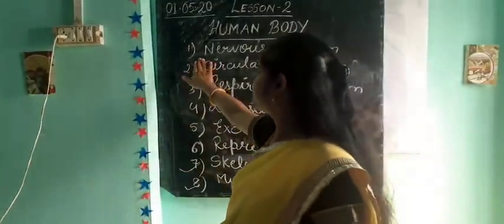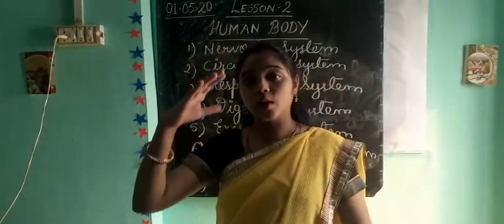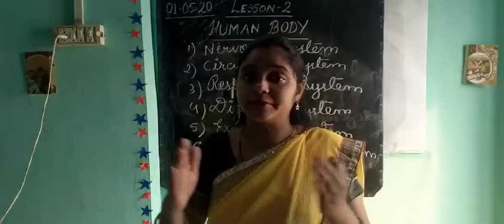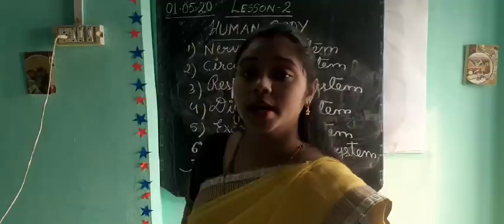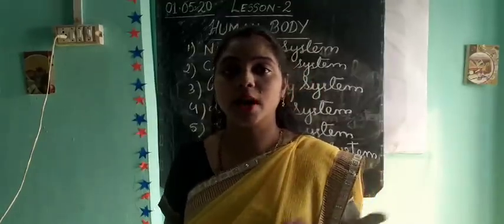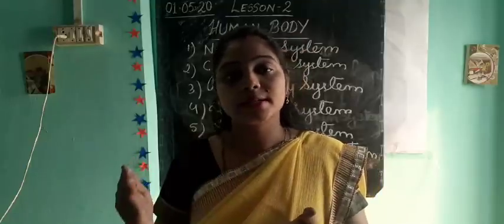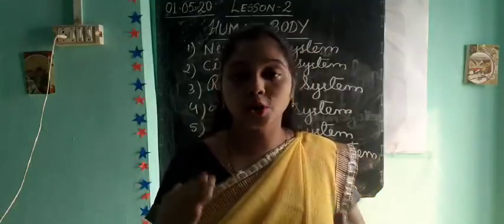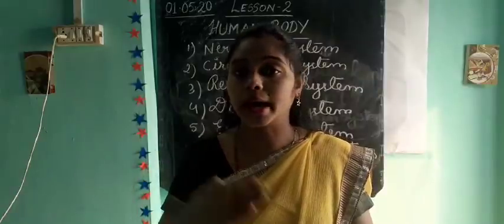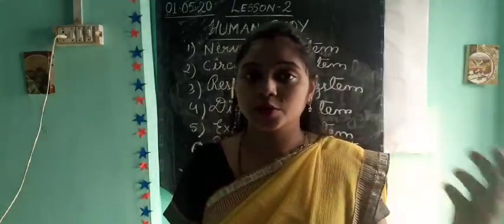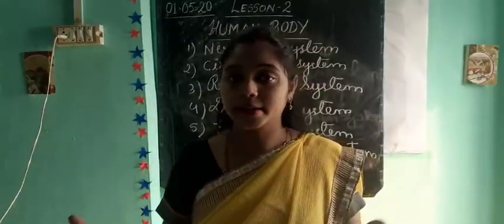So first is nervous system. 8 systems are there in our body, and they all perform different tasks. Take the example of your house. Your mother's work is different, your father's work is different, your work is different. Your mother cooks the food, your father goes to the office to earn money, and your work is to study and get good marks.